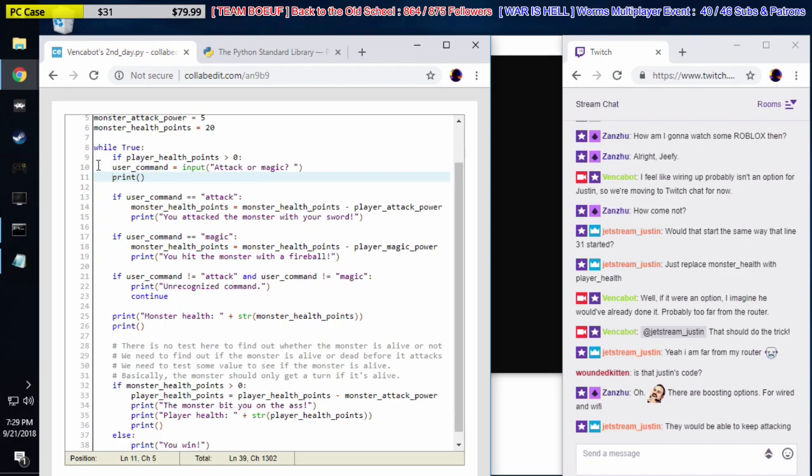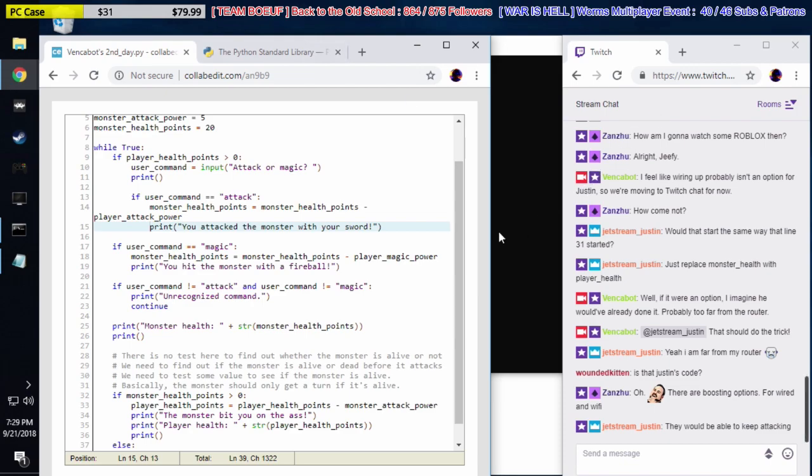So we do indent. I'm going to indent this code here. In fact, all this stuff only happens if the player's alive, right? So we can actually indent all this stuff. I'm going to do that right now.